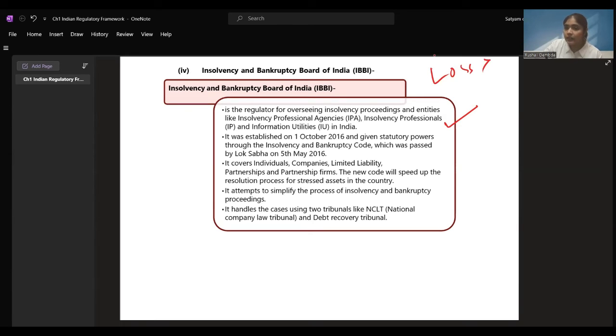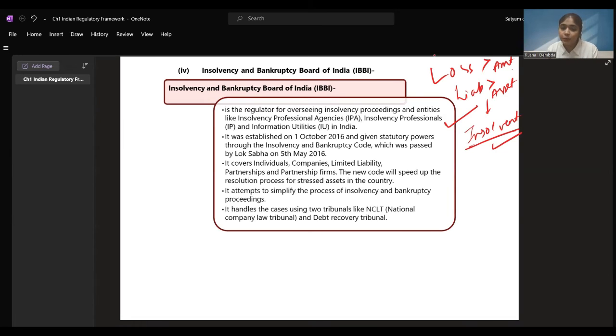You have heard of liabilities and assets. When liability is greater than assets, that person becomes insolvent, right? That is, when he does not have enough assets to pay off the debts, the person becomes insolvent.